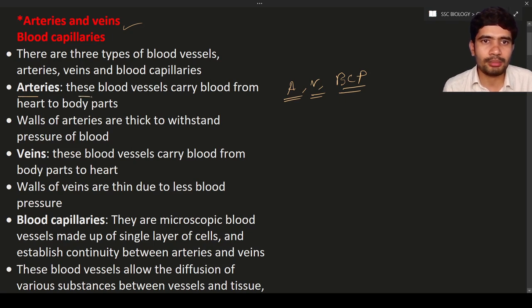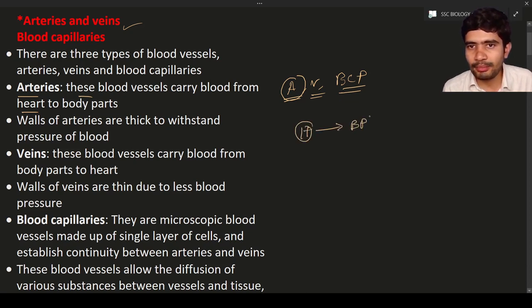Arteries are the blood vessels that carry blood from the heart to body parts. Let us consider this is the heart, and these are the body parts. The vessels from the heart to the body parts are known as arteries. Again, the vessels from the body parts to the heart are known as veins.